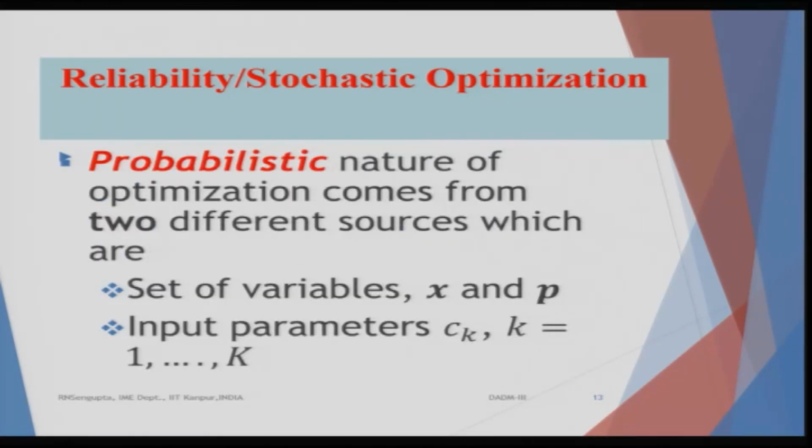The probabilistic nature of the optimization comes from different sources: the set of variables x and p, and the input parameters c_k on the right hand side, because the b_j's are all deterministic. So, there are three different sources. One is the decision variables which you want to take, one is the external set of parameters p, and one is the right hand side of the constraints. A set k of them are non-deterministic because c_1 to c_k are probabilistic in nature. They will have a distribution per se.